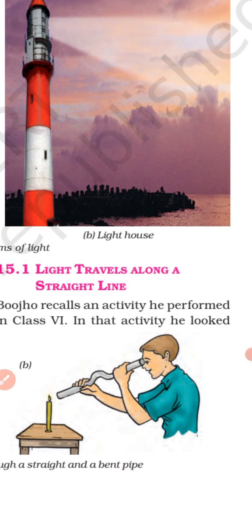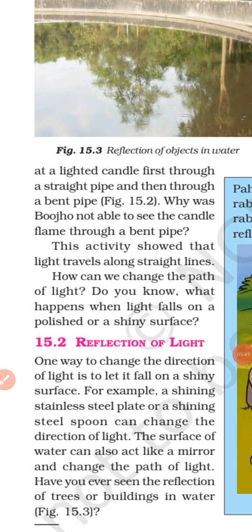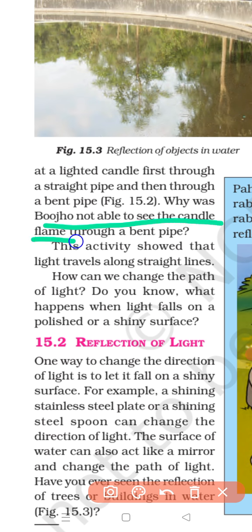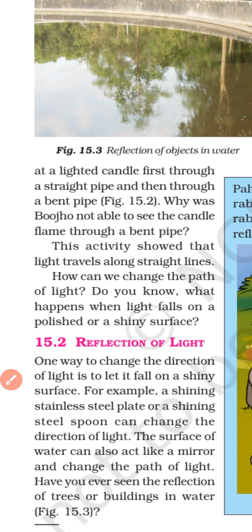Okay, understood. So why was Bujo not able to see the candle flame through a bent pipe? Because light travels in a straight line path and not through a curved path. That is why Bujo was not able to see the flame through a bent pipe. This activity shows that light travels along a straight path. But how can we change the path of light? Do you know what happens when light falls on a polished or a shiny surface?